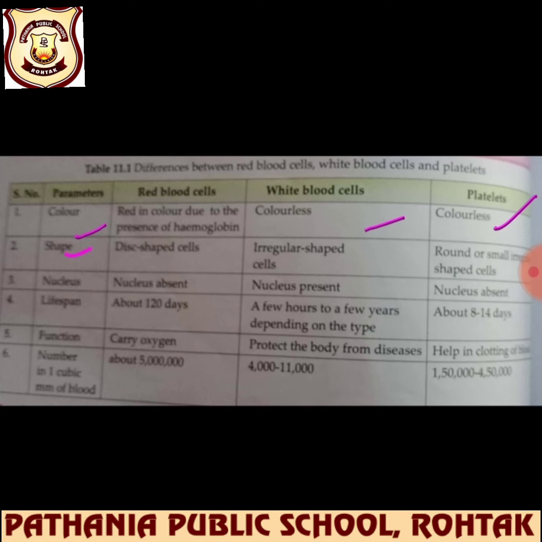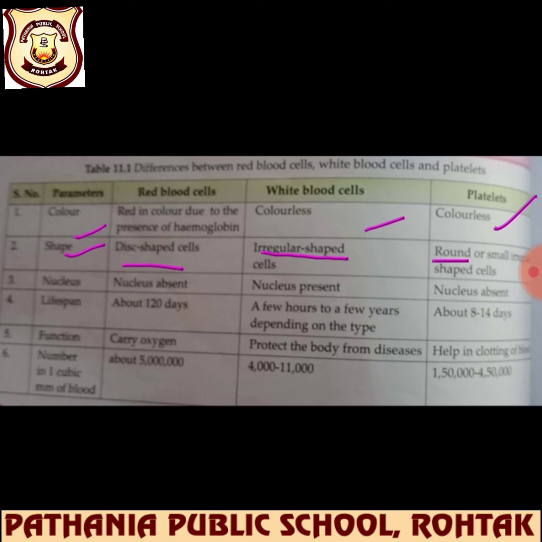Next parameter is shape. What will be the shape? Red blood cells are disc shaped cells, and white blood cells are irregular, meaning they have no definite shape. And platelets are round and small.